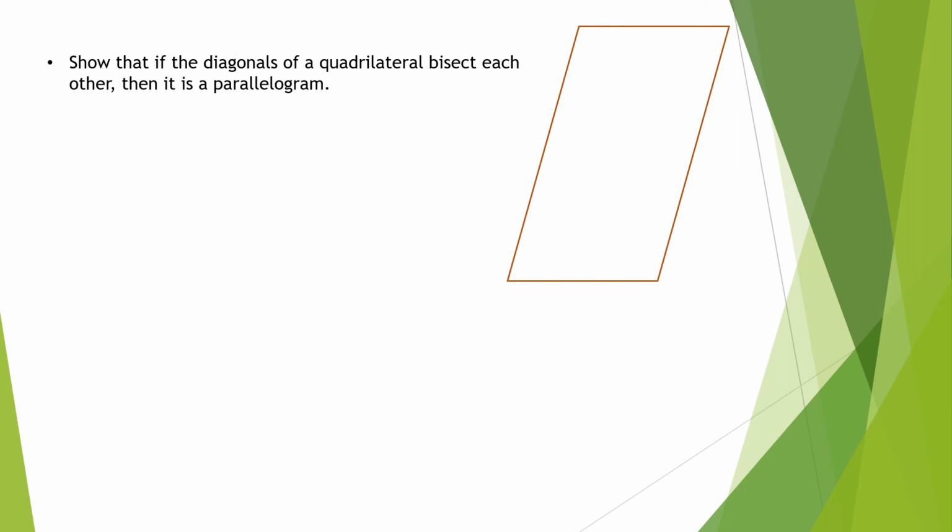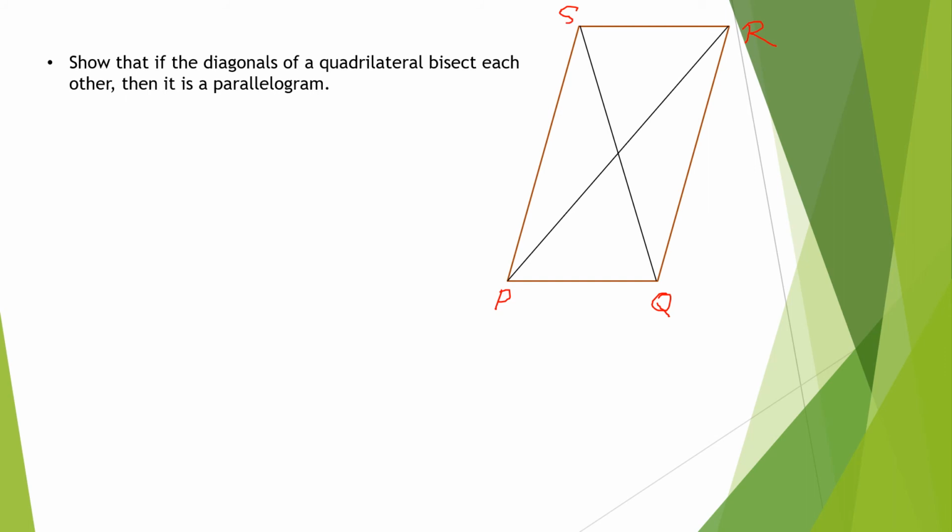Okay, so we have to show that if diagonals of a quadrilateral bisect each other, then it is a parallelogram. Here there is a quadrilateral. I am going to draw the two diagonals and name it PQRS. Sorry, I had to change my network because of a power failure.